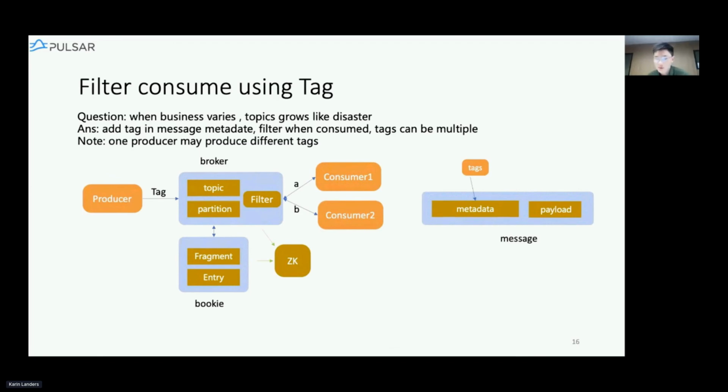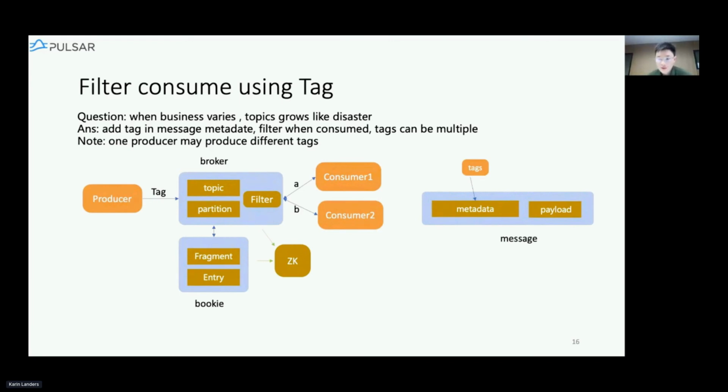Note that we have two parts inside one Pulsar message, the metadata and the payload, and we add the user specific tags in the metadata, which is used for the storage of other information about the message.